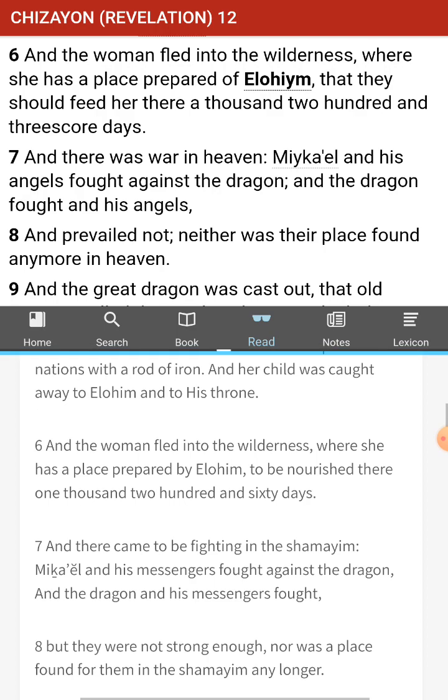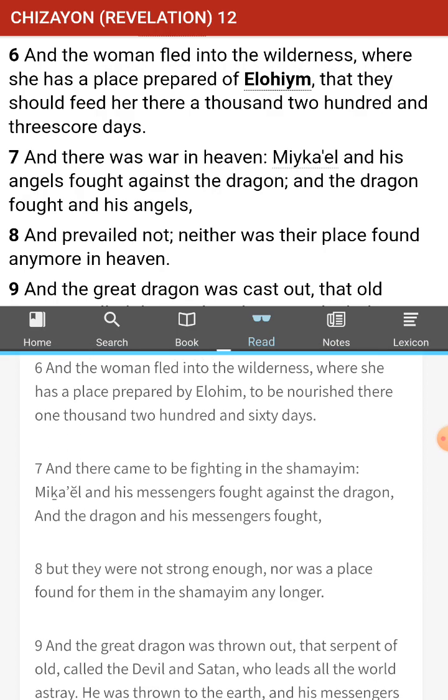All right, 6. And the woman fled into the wilderness, where she had a place prepared by Elohim to be nourished there 1,260 days. Okay, anyone remember this number? It's about three and a half years, almost 4 years. Where have we heard this exact number? For the prophets, the chapter before this. 42 months. Yeah.